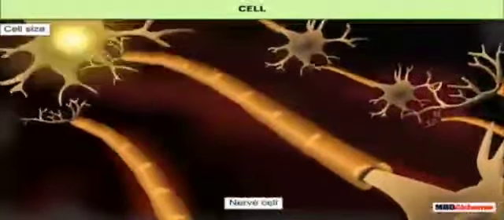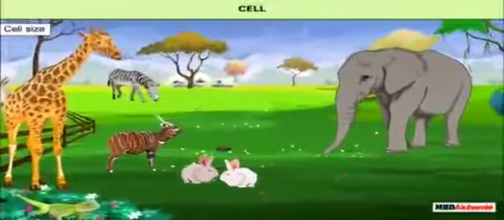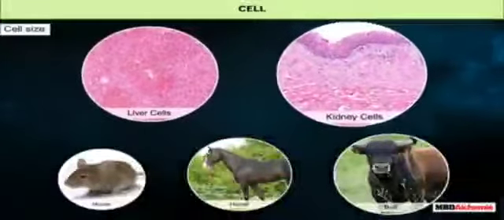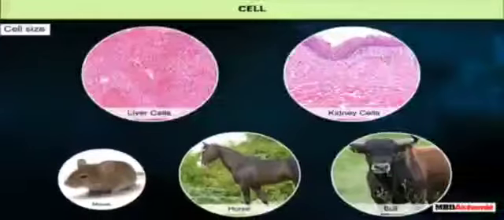Nerve cell is the longest cell in the human body. It can measure about 1 meter. There is no relation between the size of the cell and size of the body of the organisms. For example, the liver cells or kidney cells are of almost the same size in a mouse, horse, or bull.